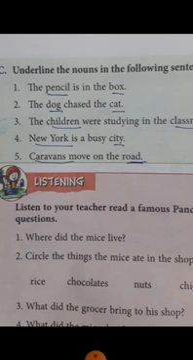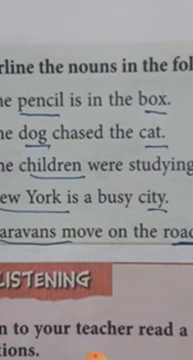So what you have to do? Underline the nouns in the following sentences. Nouns are given there and underline the nouns only. Okay, the first sentence, the pencil is in the box. What is the noun in this sentence? Pencil and box, because these are the names of things. So pencil and box are nouns in this sentence. Then second sentence, the dog chased the cat. Which are the nouns? Dog and cat, because dog and cat are the names of animals.